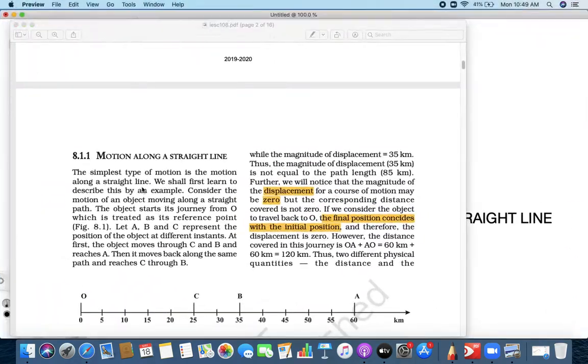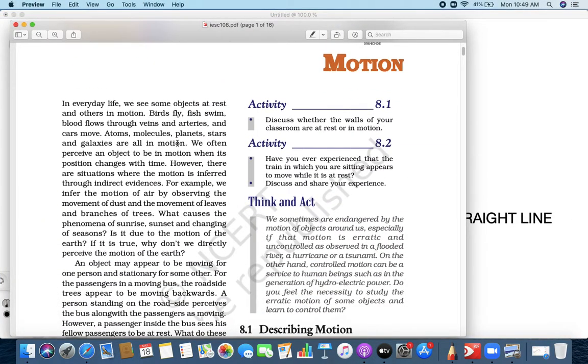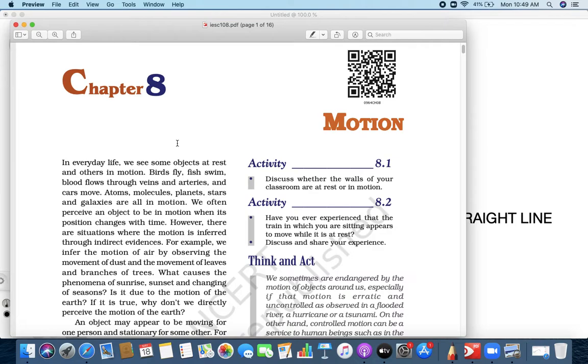Let me show you. So chapter 8, have a look. In everyday life, we see objects at rest and others in motion. So we can see something is at rest, something is in motion. Like your house is stationary. It is at one place only, on Earth, right? But if you see our Earth, the planets, the birds fly, fish swim, blood flows in our veins and arteries, right? Car moves, everything you can see is in motion. Atoms, molecules, planets, stars, galaxies, everything, right?